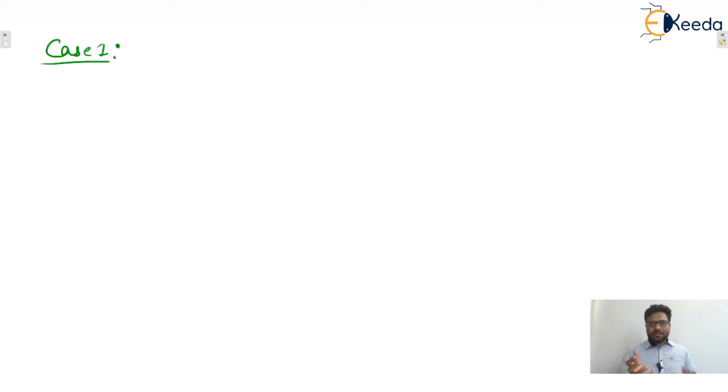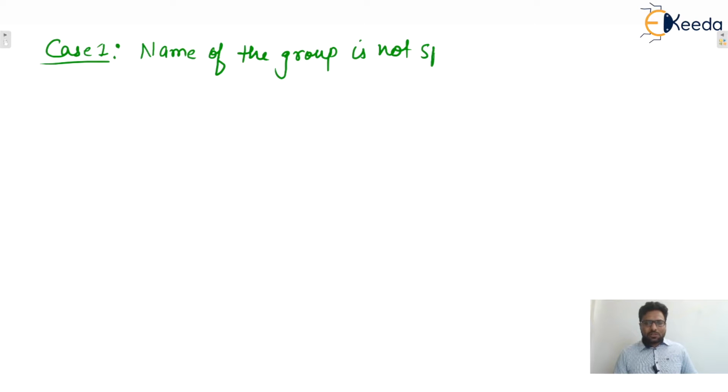Here, case 1 means we are distributing or dividing the objects into groups, and let's say the names of the groups are not specified. That means we cannot distinguish among the groups. Yes or no? That means all groups are identical, or indistinguishable groups. That is the first case. So the name of the groups in which we are distributing objects is not specified. Not specified means the groups are identical.